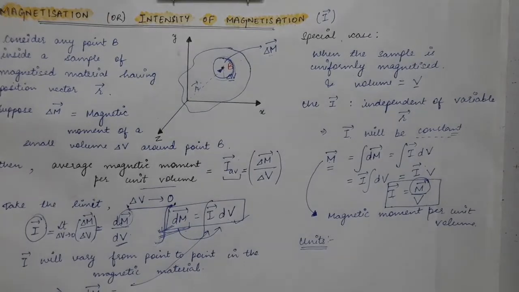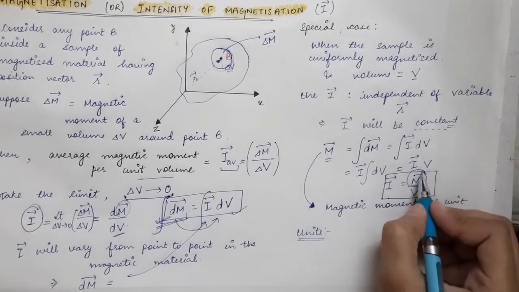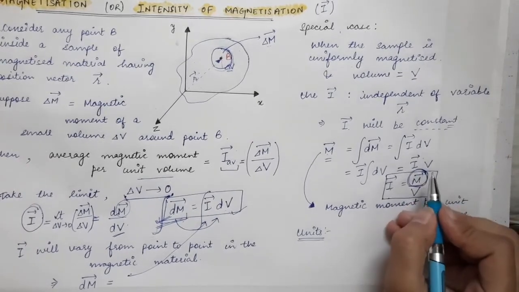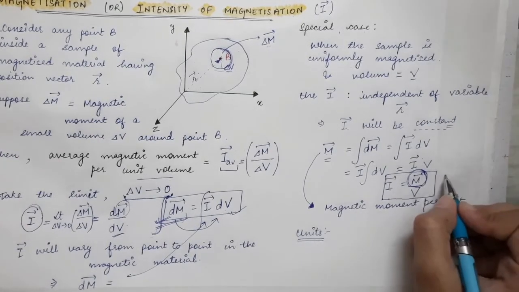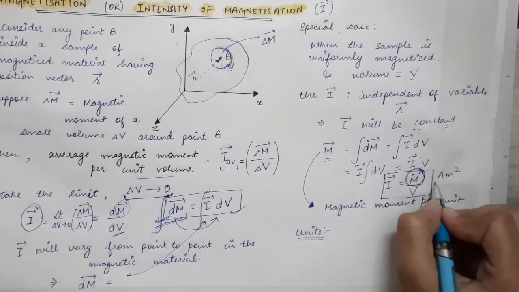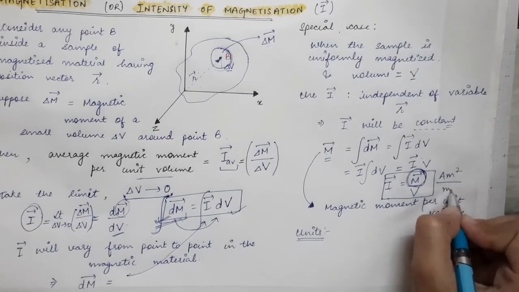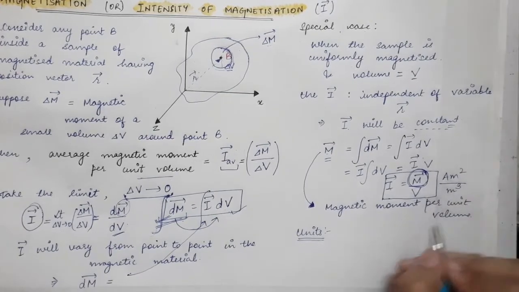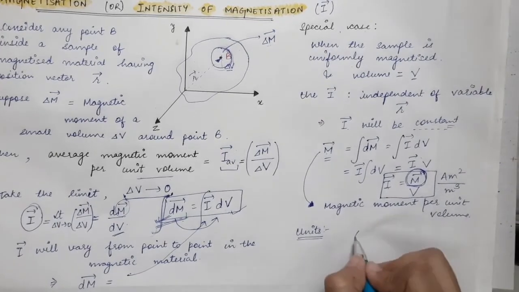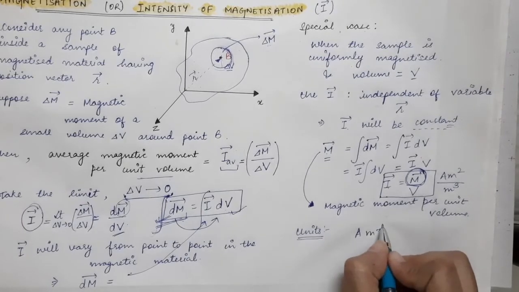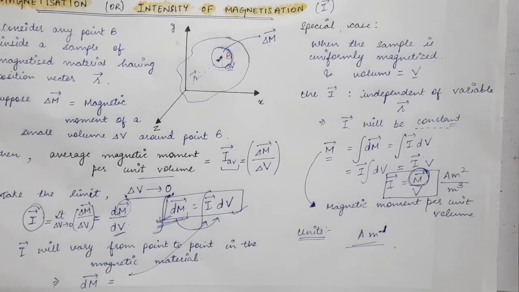So what are the units of intensity of magnetization? The m vector is the total magnetic moment of the sample, and we have seen that magnetic moment has units of ampere meter square, divided by volume, whose SI units are meter cube. When you solve it, you will get the units of intensity of magnetization. So SI units will be ampere per meter. These are the units of intensity of magnetization.